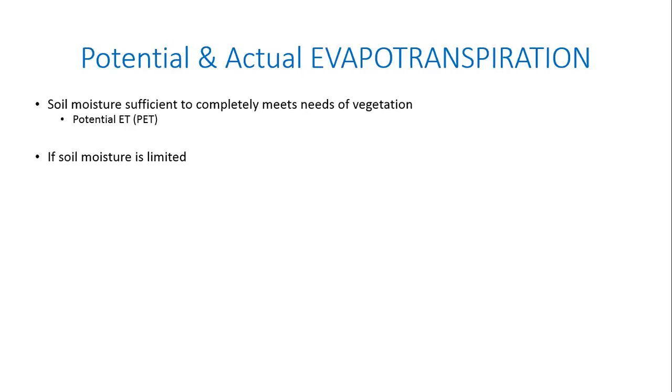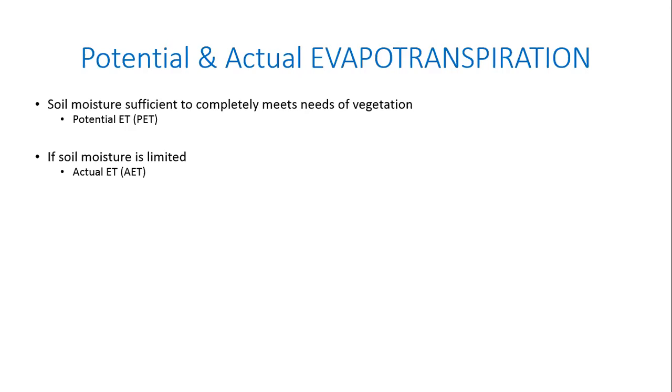But suppose the soil moisture that's available in the soil is limited. If the moisture content is not at the maximum, but at some limited value, then the plant does not grow to its full capacity. It grows at a slightly lower capacity. The evapotranspiration that happens in that circumstance is called actual evapotranspiration. So that's called AET. These two ideas, potential evapotranspiration and actual evapotranspiration, are very important.